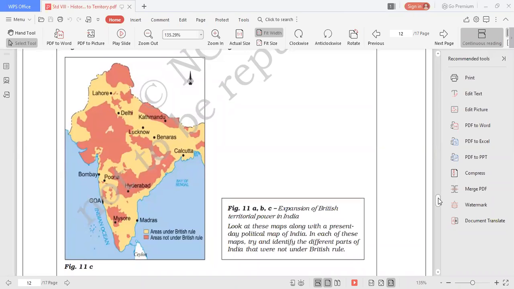Okay, and when the first war of independence was lost, even the Punjab territories were taken control of by 1849. Sindh and Baluchistan were also taken by the British. So eventually, after the first war of independence was lost, the entire Indian subcontinent came under the direct control of the Queen of England.